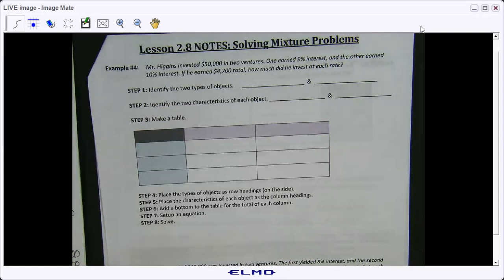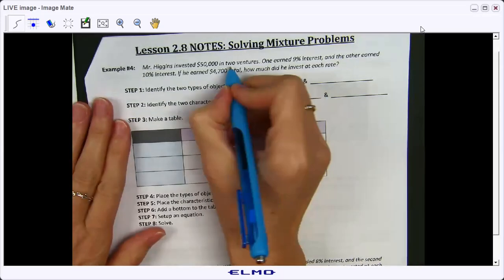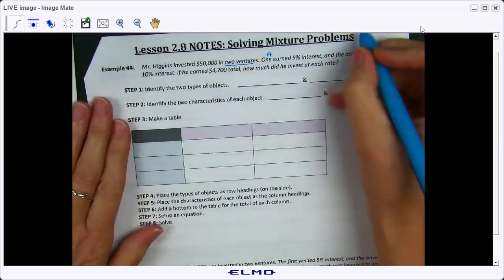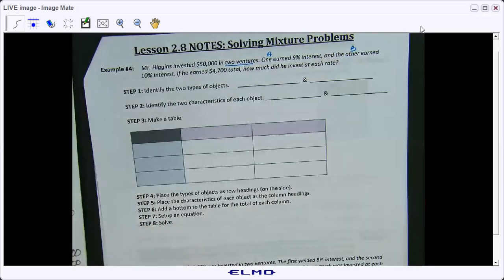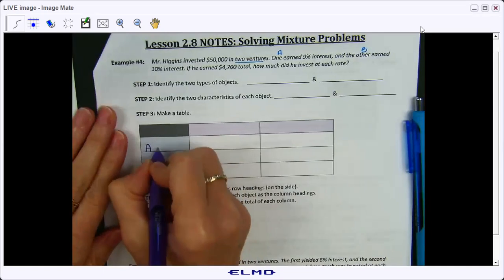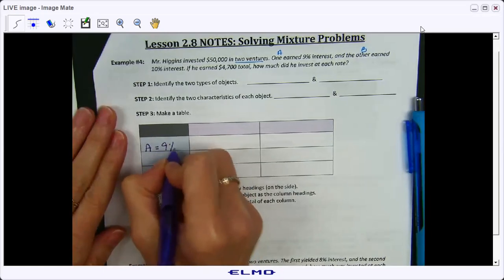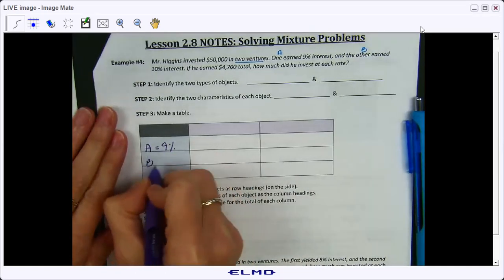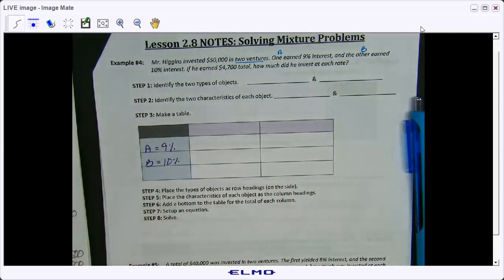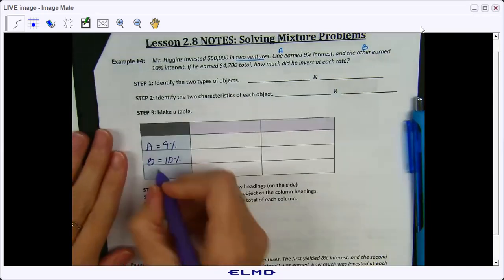So when they say two ventures here, one I'm going to mark as A, and the other I'm going to mark as B. Okay. So the first account is A, which is 9%. And the second account is B, which is going to be 10%. And so that's just kind of how I do it. Account A, account B. And then of course, at the bottom, we're going to put total.